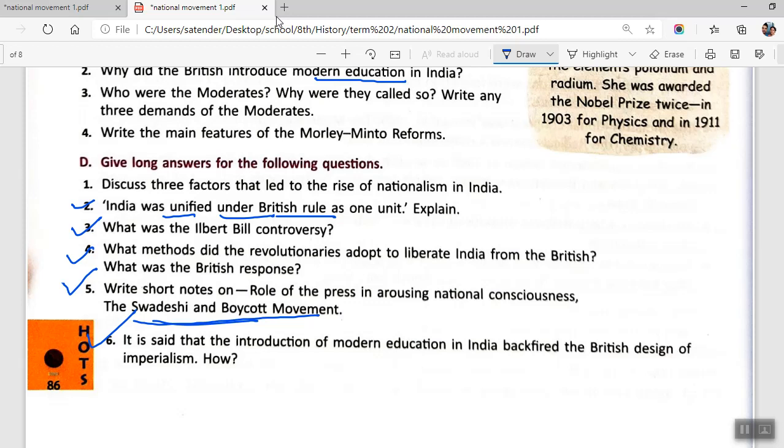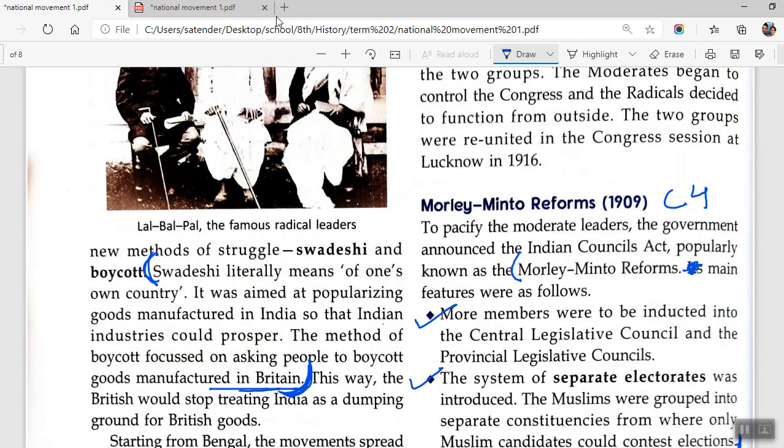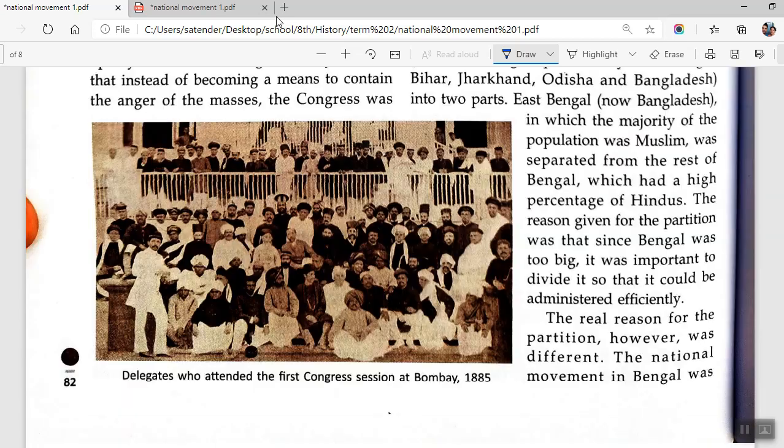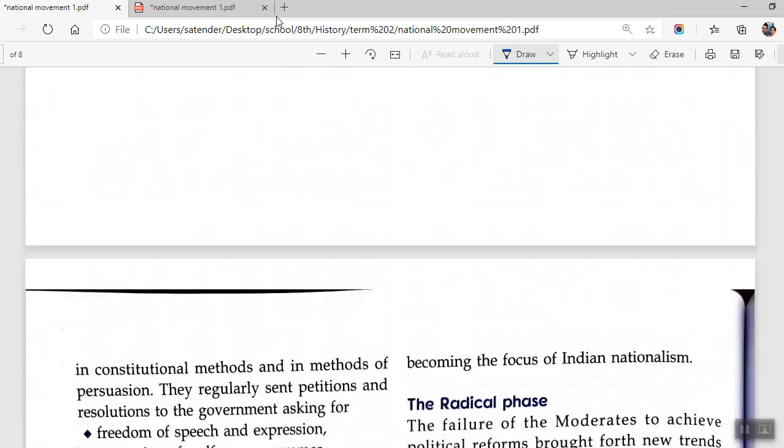It is said that the introduction of modern education in India backfired the British design of imperialism. How? Now, the question is saying, though the concept of modern education was introduced by the Britishers in order to benefit themselves, it in fact backfired in the sense that it helped Indians in realizing the exploitation done by the Britishers. So we can just make up the answer for this one.